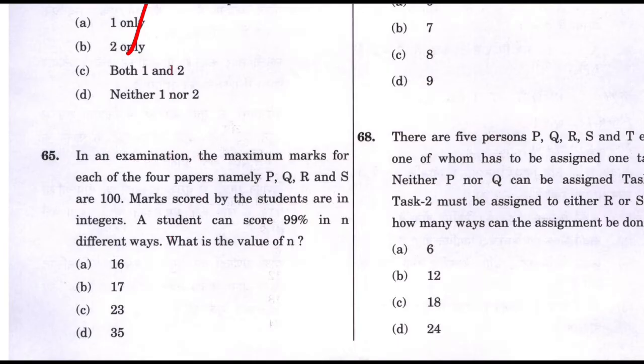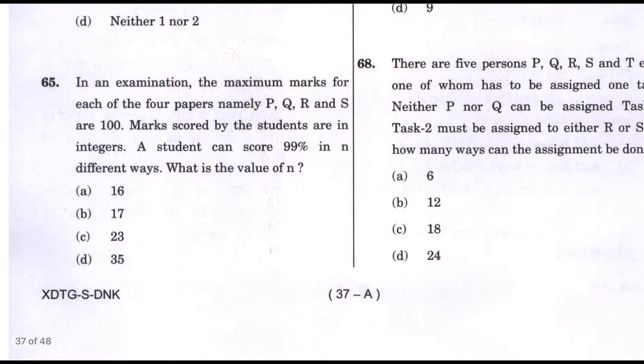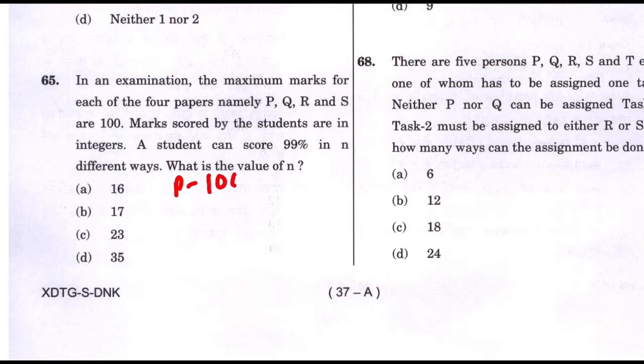This is a very interesting question, on the slightly difficult side if you go by the permutation and combination standards, but still we are going to solve this. In an examination, there are a total of four papers. Means there are 4 subjects P, Q, R, S, and the maximum marks you can score in each subject is 100. Means 100 in P, 100 in Q, 100 in R, and 100 in S.